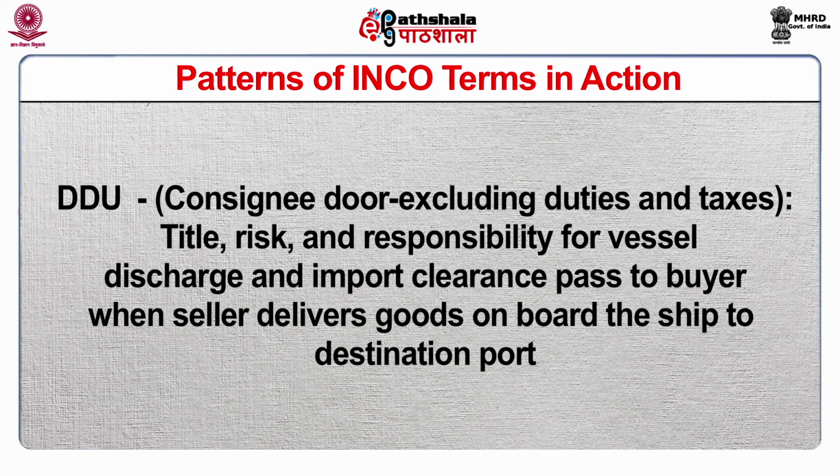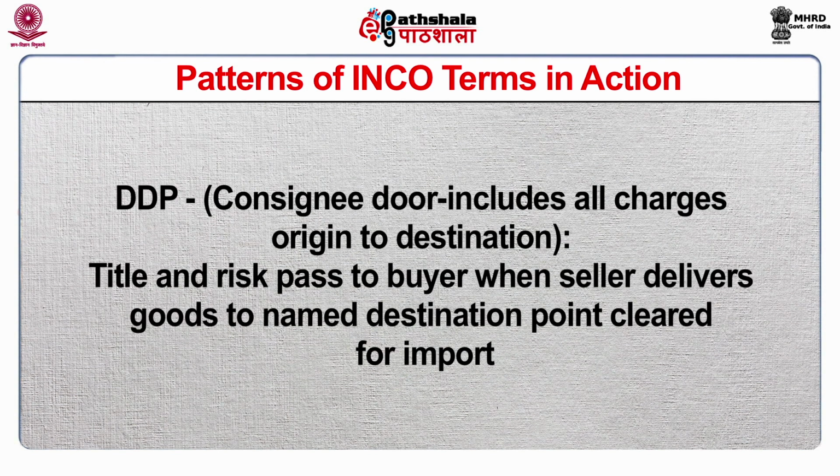DDU, consignee door, excluding duties and taxes. Title, risk and responsibility for vessel discharge and import clearance pass to buyer when seller delivers goods on board the ship to destination port. DDP, consignee door, includes all charges origin to the destination. Title and risk pass to buyer when seller delivers goods to named destination point cleared for import.